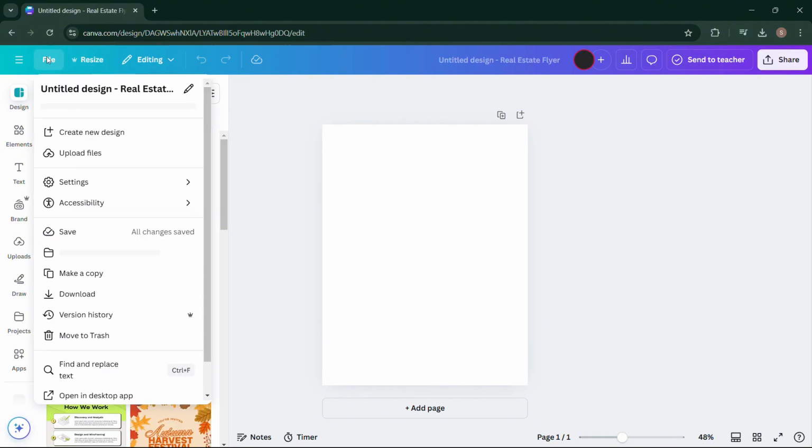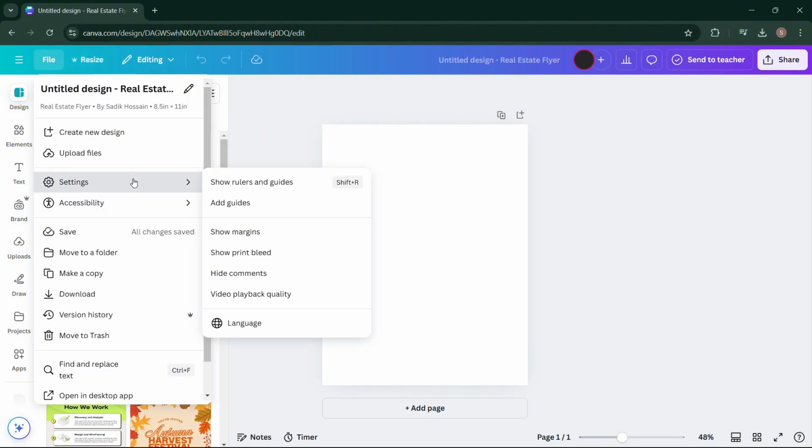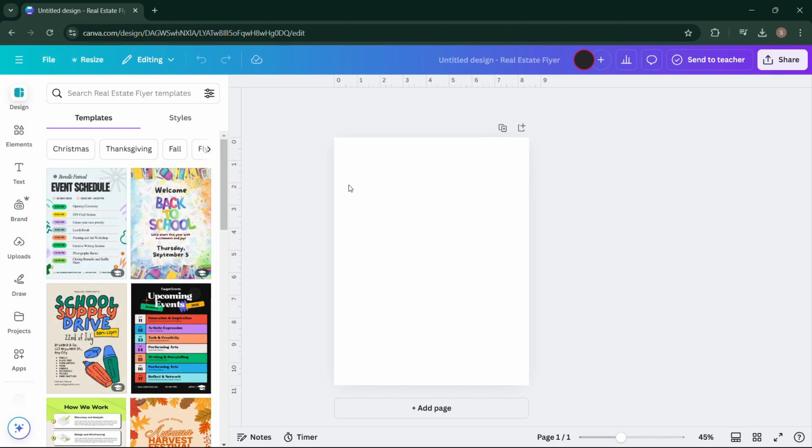Go to the file section and click on settings. Now select show rulers and guides, or you simply can press Shift plus R and the ruler will appear instantly on your design board. Now I'm gonna drag the bottom ruler to the middle of the page, and also drag the left ruler to the middle of the page. So as you can see, I made 4 sections equally for the 4 flyers in one page.